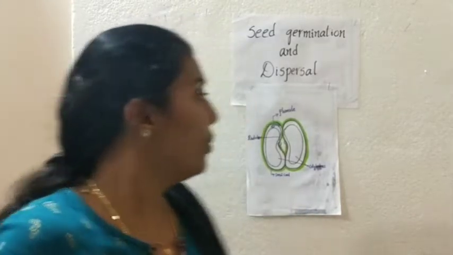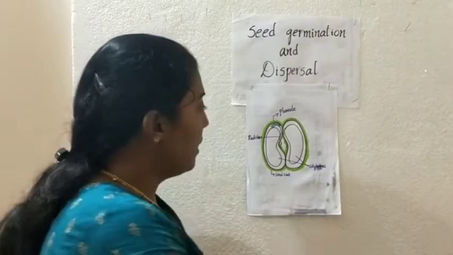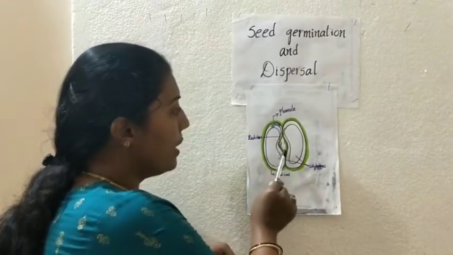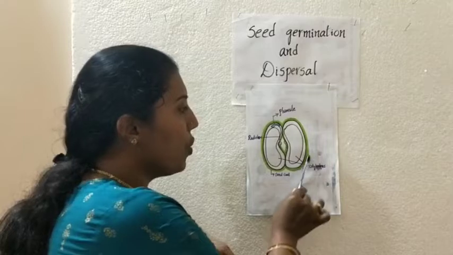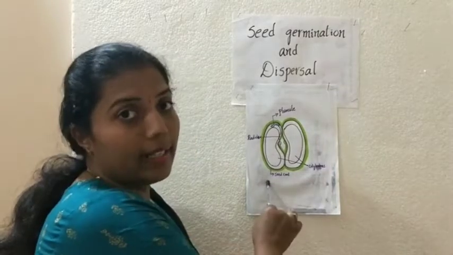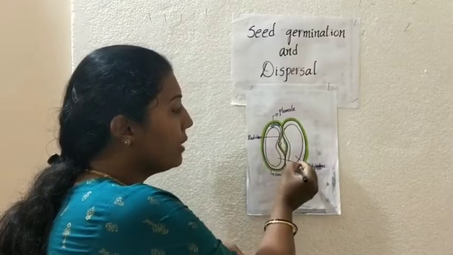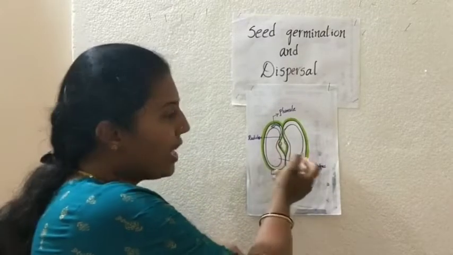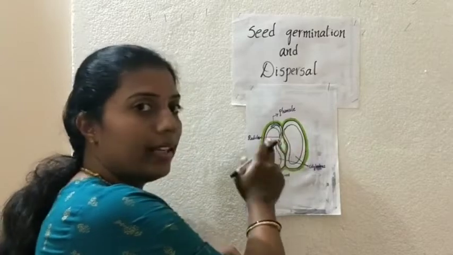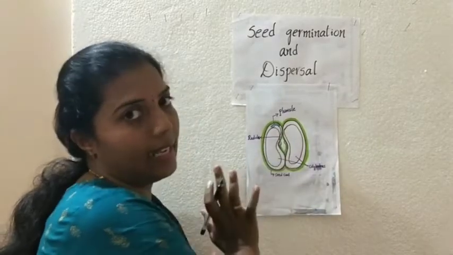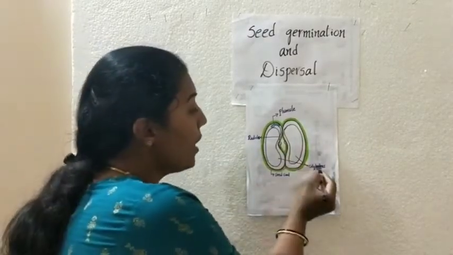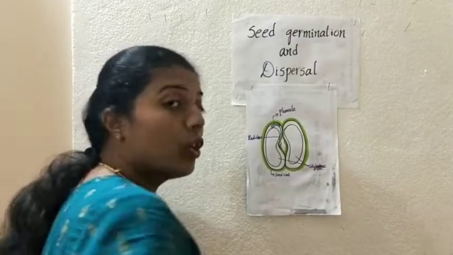Radicle and plumule. So here you can see this part. The green color part which I have shown is a seed coat. That is a seed coat. And inside the seed coat I have drawn with the brown color things. To differentiate between the seed coat and cotyledons, I have highlighted with the pens again. So this is what? Cotyledons.